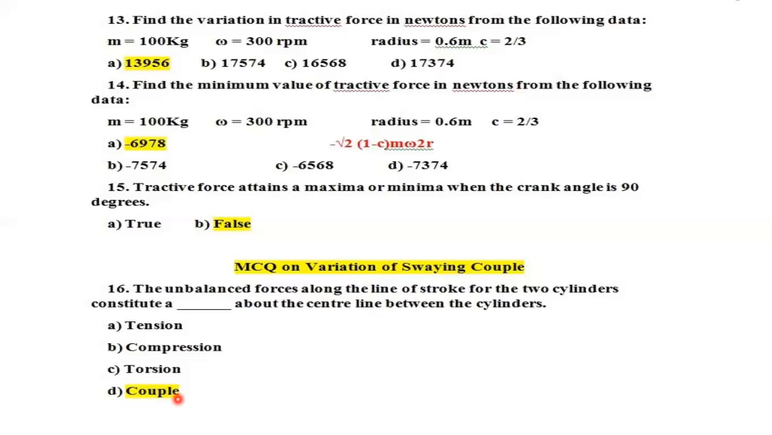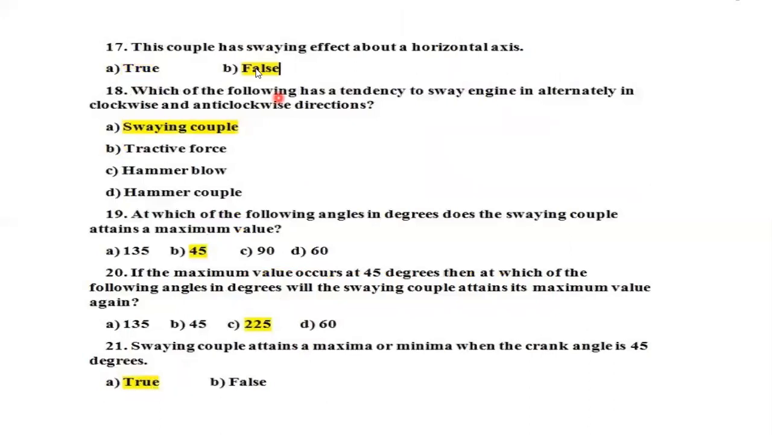And the next question: this couple has swaying effect about the horizontal axis only. Here they have given horizontal axis, right? So it's wrong. It's actually the vertical axis. It will have a swaying effect about the vertical axis and tends to sway the engine alternately in clockwise and anti-clockwise direction. So about the horizontal axis, there will be no swaying effect observed.